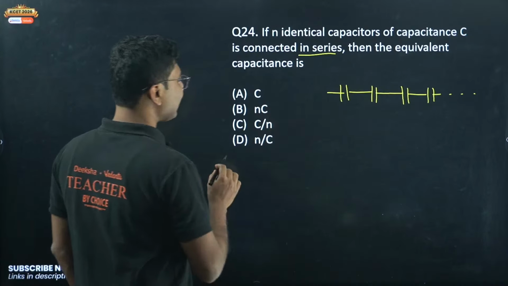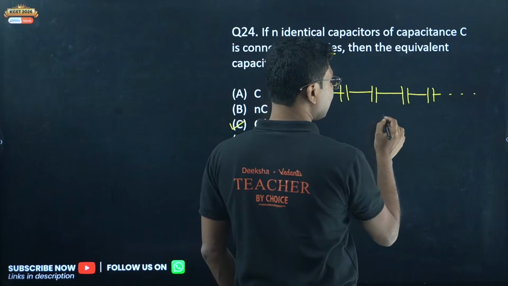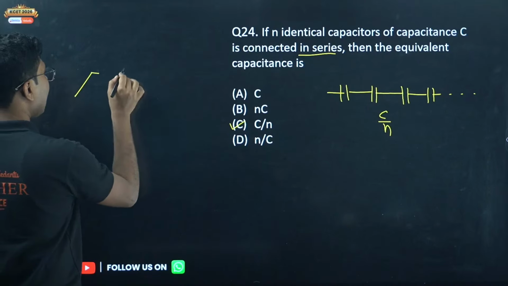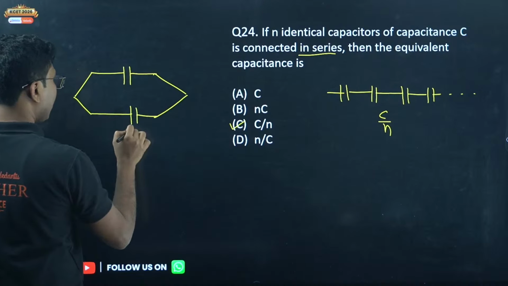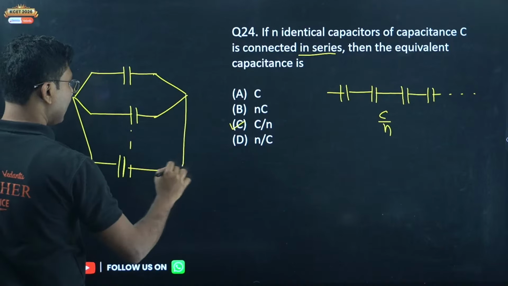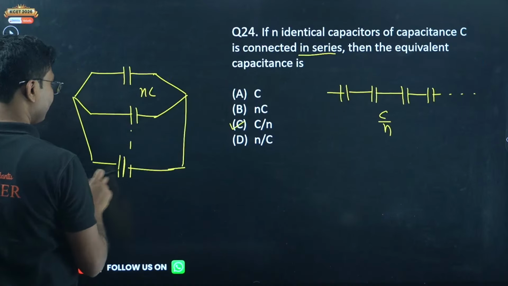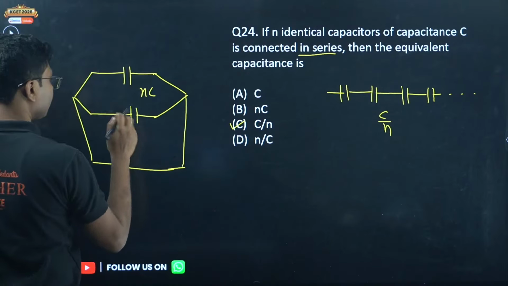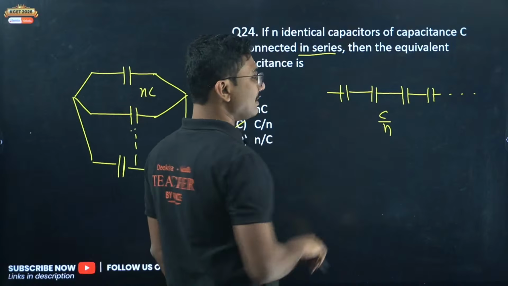So the equivalent capacitance here is C by N. In case of series combination of capacitors, it is C by N, and for parallel combination, when you connect them in parallel, capacitors get added and it becomes N into C. When you connect N capacitors in parallel, the equivalent capacitance is N into C, whereas in series it is C by N. Remember this. For parallel it gets added, NC, for series it will be C by N.